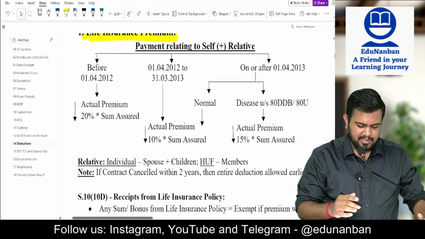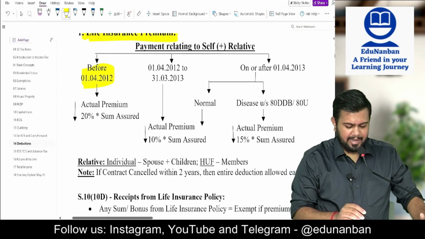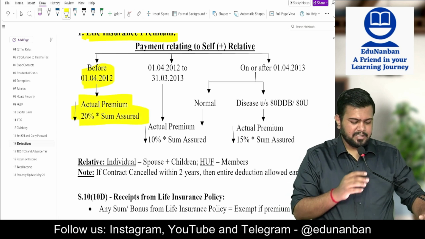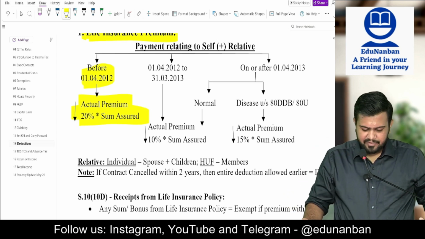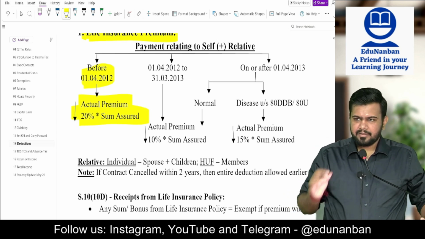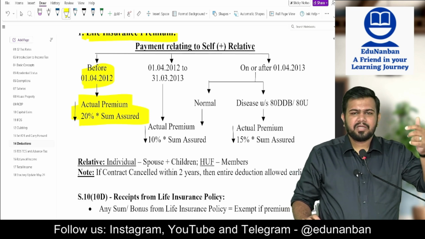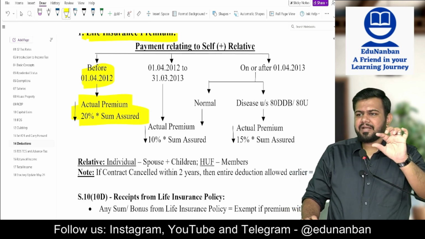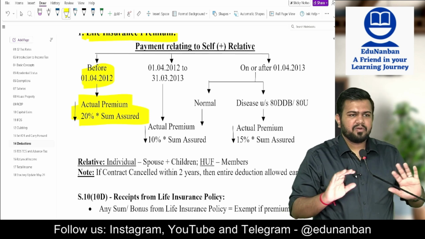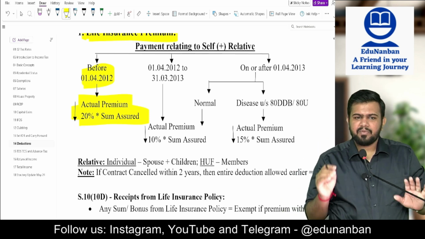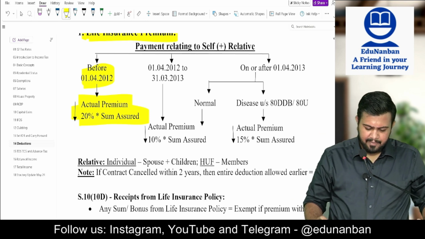What is the limit, sir? Before 1/4/2012, if you have taken a policy, then actual premium or 20% of the sum assured, whichever is lower, is the limit. Sir, what if the premium is above the limit? Then deduction can be claimed up to the limit. If the premium is above the limit, can deduction not be claimed? No. Deduction can be claimed up to the limit. There is no problem. Okay? Next.